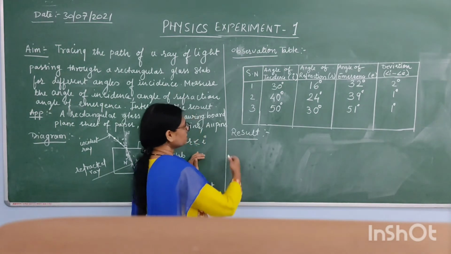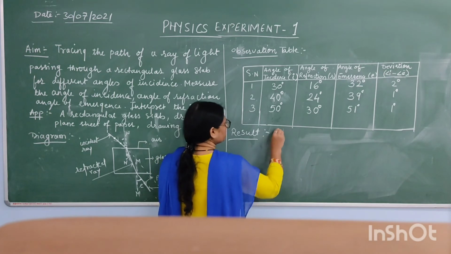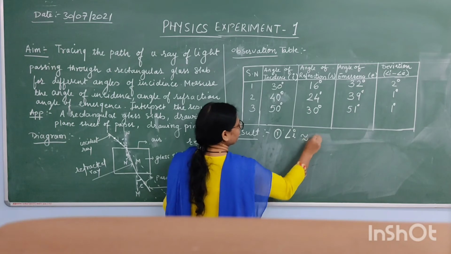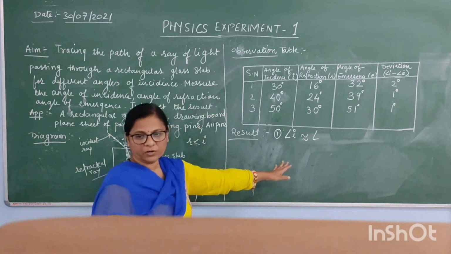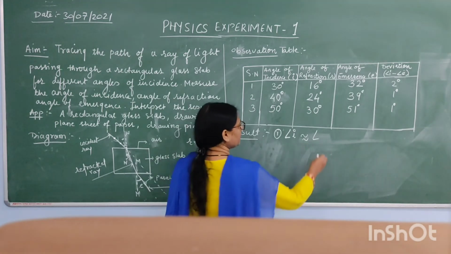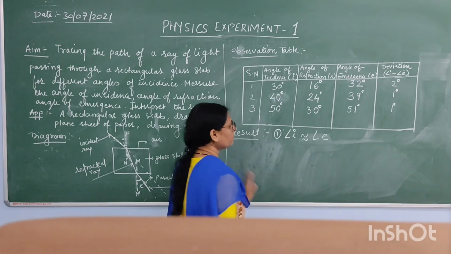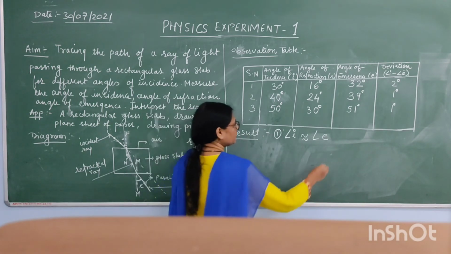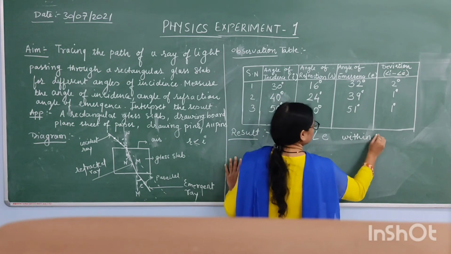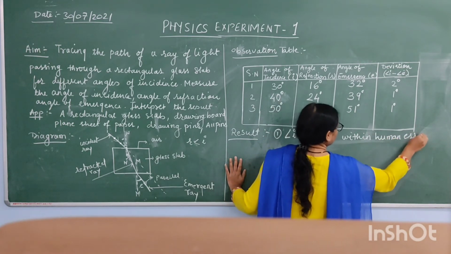Right? So the first result that we have to write down here is that the angle of incidence is approximately equal to the angle of emergence, within the human error in the measurement.